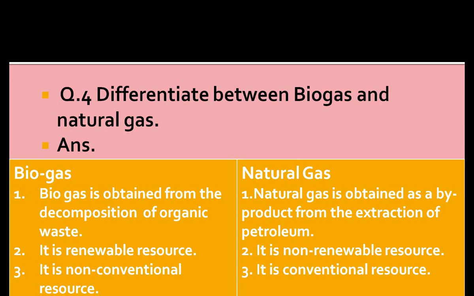And natural gas is used as a raw material because it is a mineral and nature's gift. Natural gas is the gift of nature where man has no part to play in its manufacturing, whereas biogas is produced by man by utilizing shrubs, farm waste, animal and human waste. So this is also the main difference. Natural gas is the gift of nature and biogas is produced by man. And biogas is commonly used in rural areas and natural gas is mainly used in urban areas as domestic fuel. Biogas is not used as a raw material, but natural gas is used as a raw material. So these are some differences between biogas and natural gas.